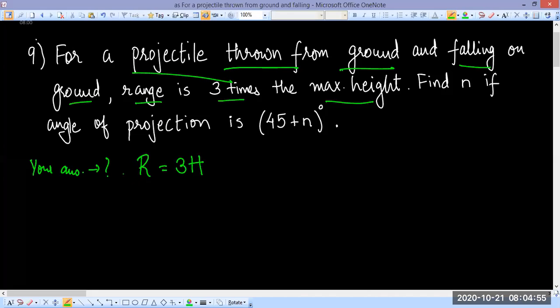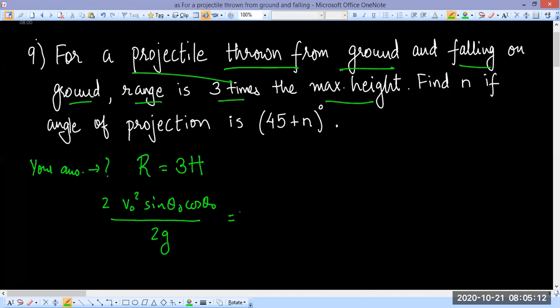Okay, so R, range formula, right? I hope everyone remembers the range formula. It is 2 V0 square sine theta 0 cos theta 0 divided by g. That is range.